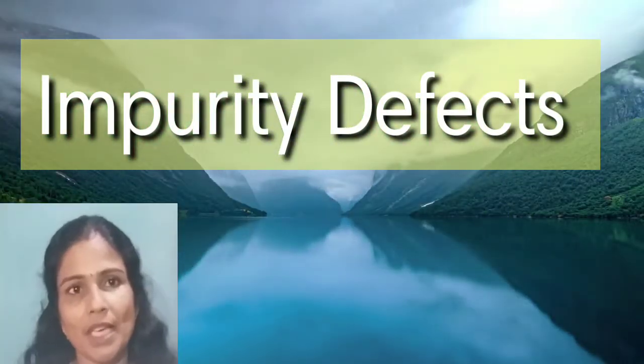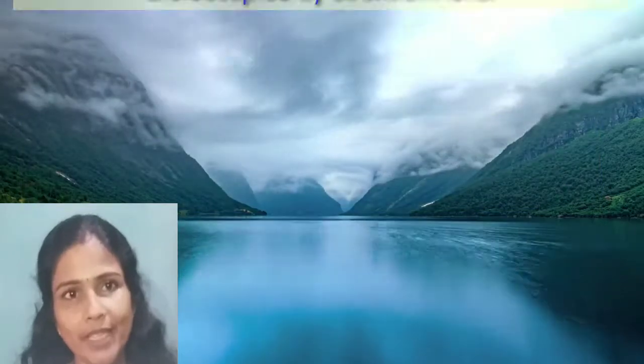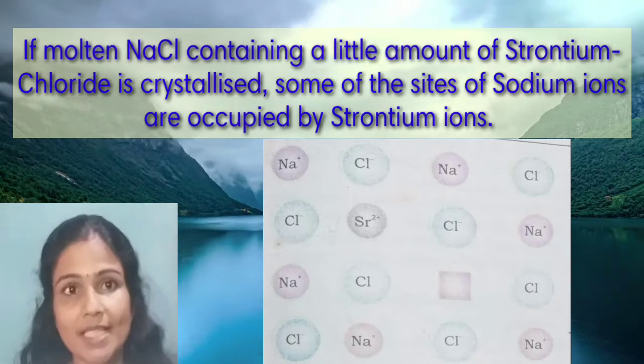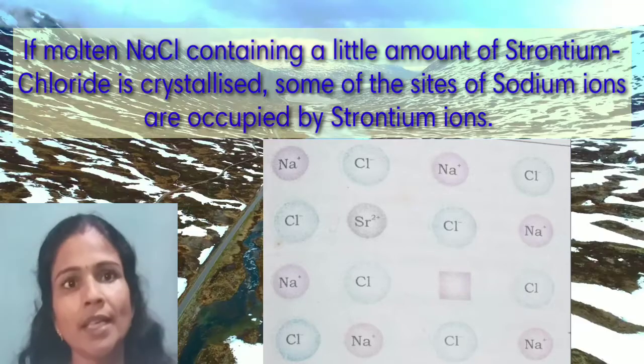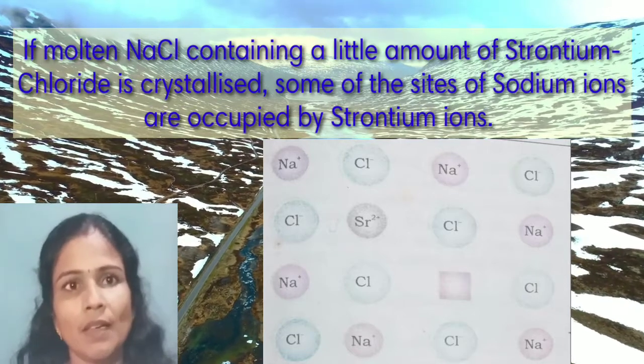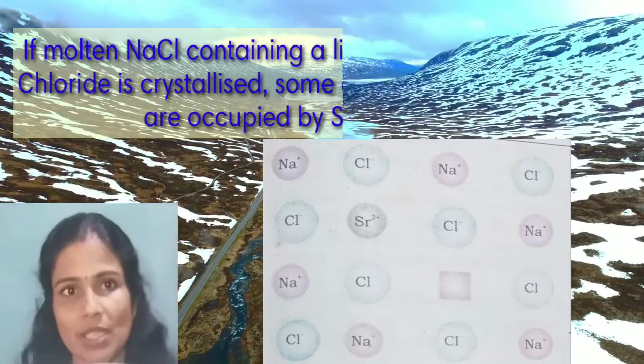Impurity defects can be explained on the basis of an example. If molten NaCl contains a little amount of strontium chloride, SrCl2, then some of the Na+ ions are replaced by Sr2+ ions on crystallization.